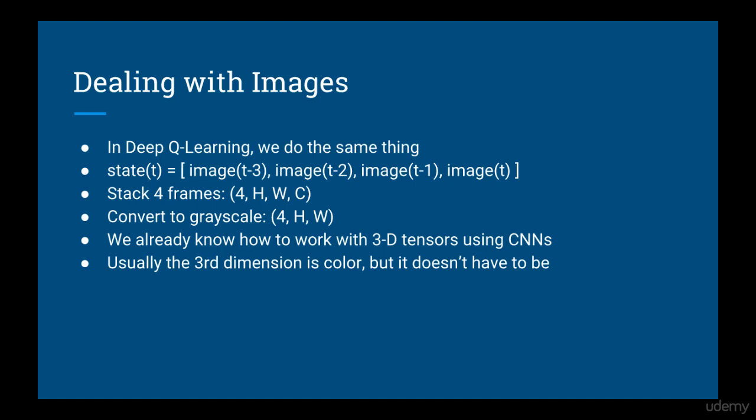This is a 3D tensor, but we're already used to working with 3D tensors in convolutional neural networks because the third dimension is usually color. Now we're simply replacing color with time. This is irrelevant from the perspective of the neural network itself, since all it sees is a 3D tensor and it's doing convolution along the width and height dimensions. But it's nice to know that we already have all the tools we need. We don't need to build a special kind of convolution or anything like that.